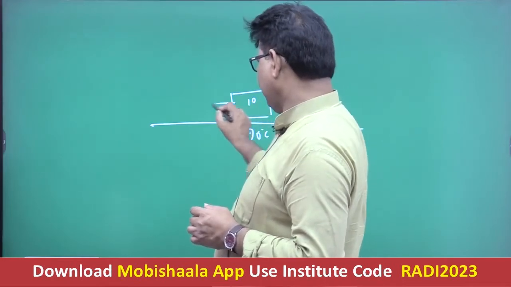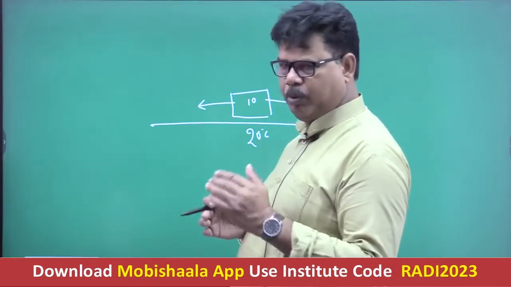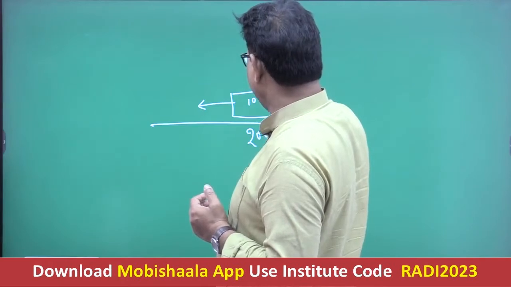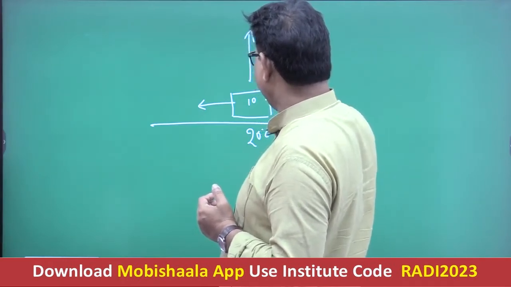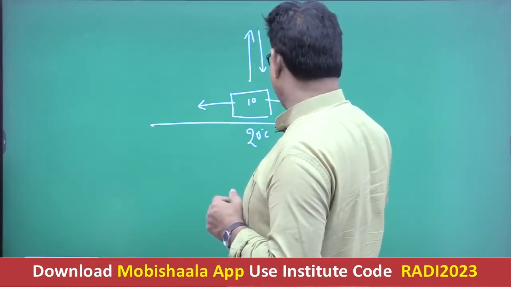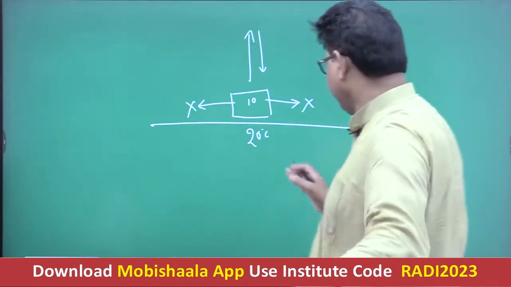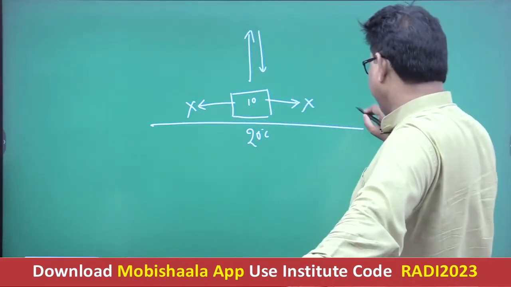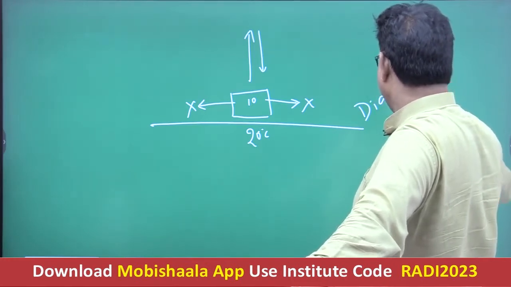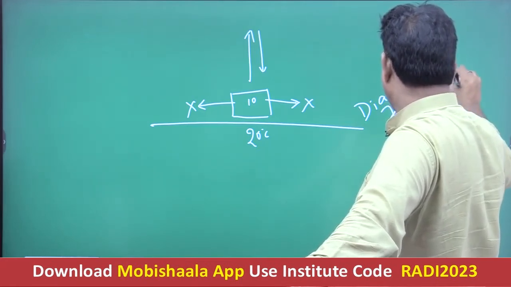If the air blows horizontally, this may be the condition. Or if the air moves vertically, this is the vertical condition, and this is the horizontal condition. So if temperature change occurs due to horizontal movement of the air, then it is referred to as diabatic temperature change.